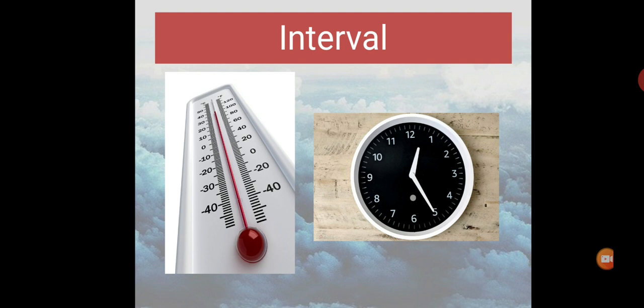Interval data contains all characteristics of ordinal data, but the data is measured on intervals, which not only shows the order but also shows the exact difference in the value. And that difference between each interval is equal. For example, the difference between 20 degree and 30 degree on thermometer is the same as the difference between 30 degree and 40 degree. The numbers on clock are also equidistant and measurable. The difference between 4 o'clock and 5 o'clock is the same as that between 5 o'clock and 6 o'clock.